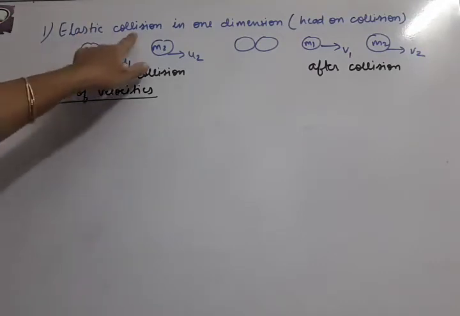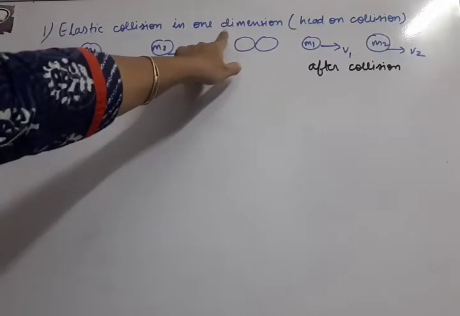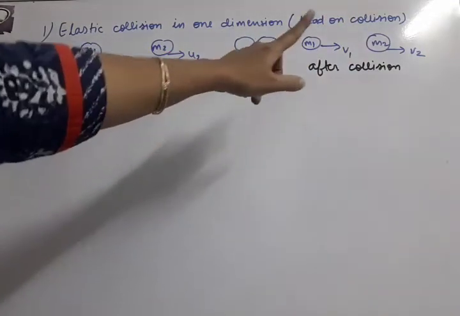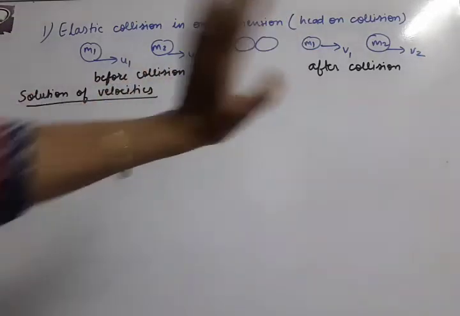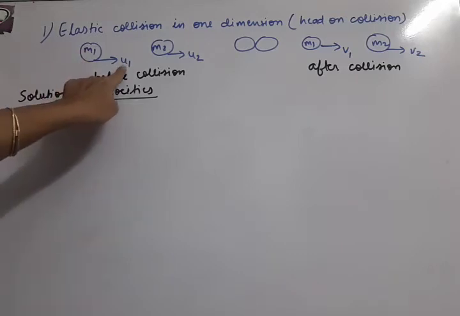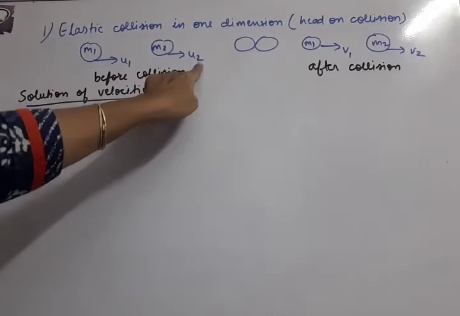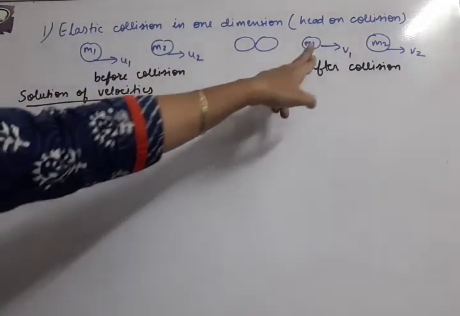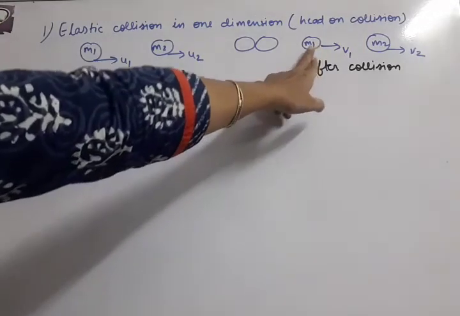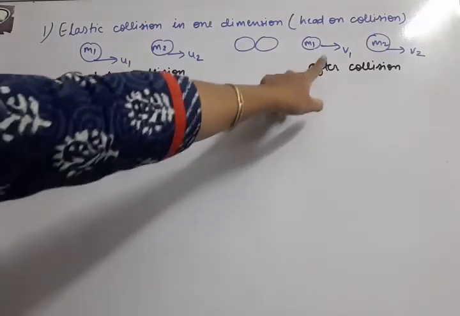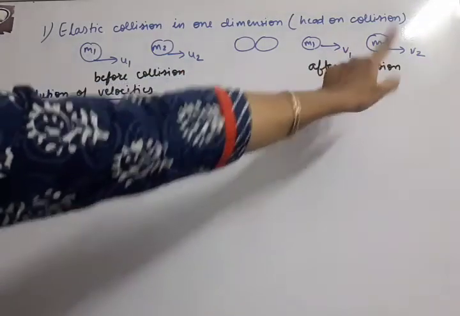So elastic collision in one dimension we are starting. This we also call head-on collision. Now the diagram will be the common diagram. First of all, m1 mass or m1 object is moving initially with u1 velocity, m2 is moving with u2 velocity at some gap. After that they collided, and after collision masses will not change obviously, but velocities will change after collision. So final velocities are v1 and v2.